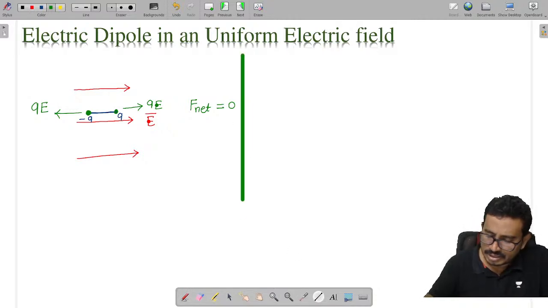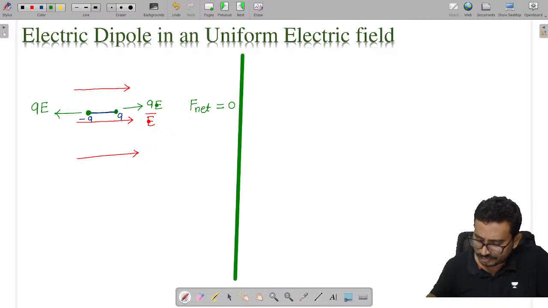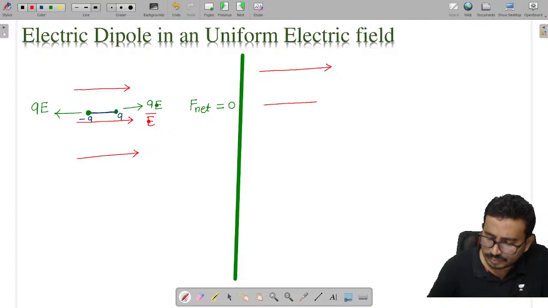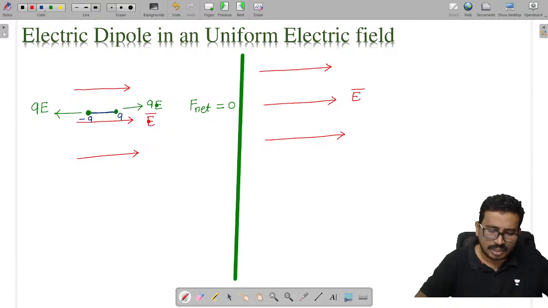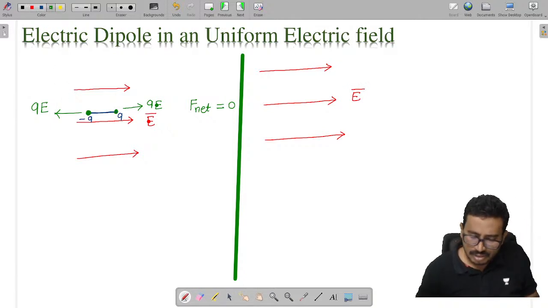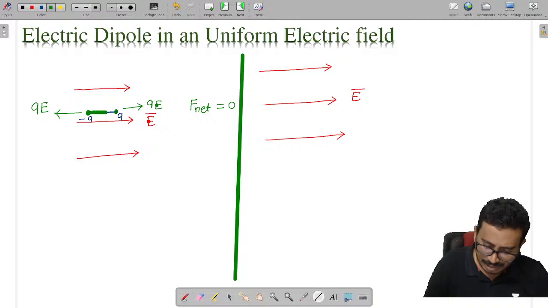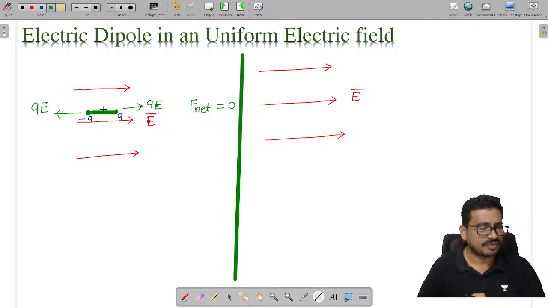Now let us consider some other case. Let us consider we have the electric field like this, a uniform electric field only. Earlier we placed my dipole exactly parallel to my electric field.